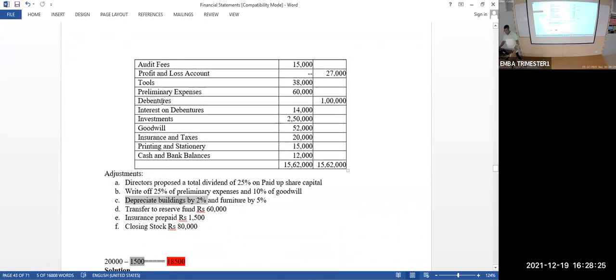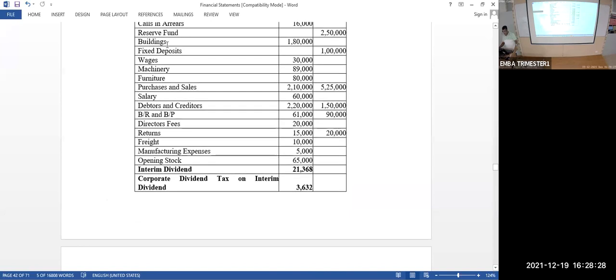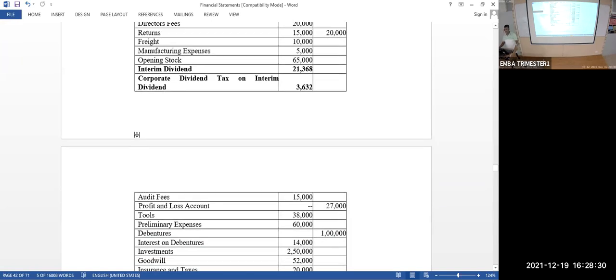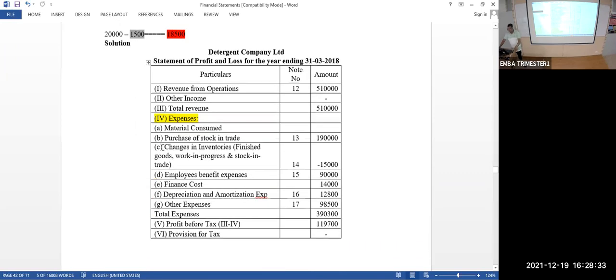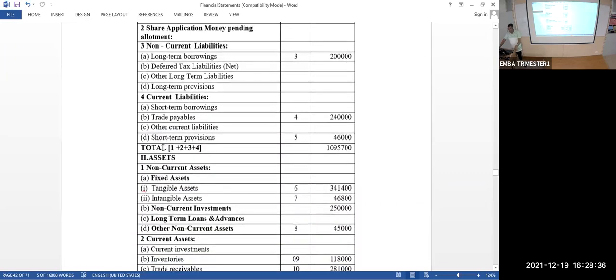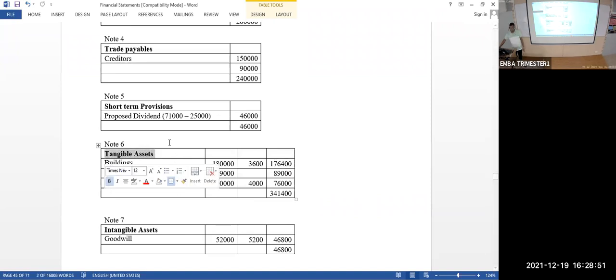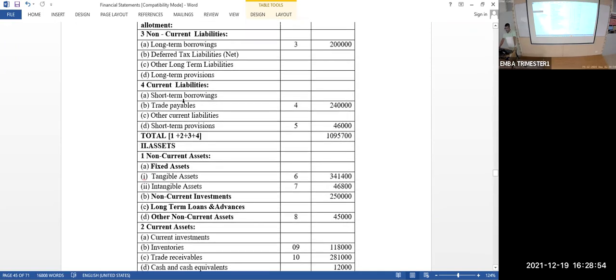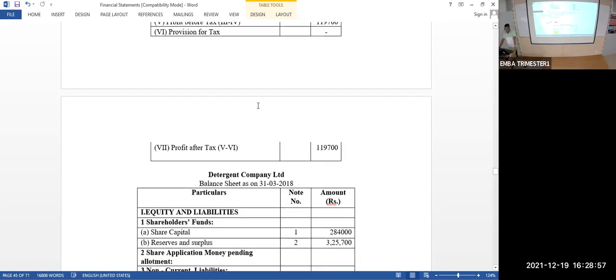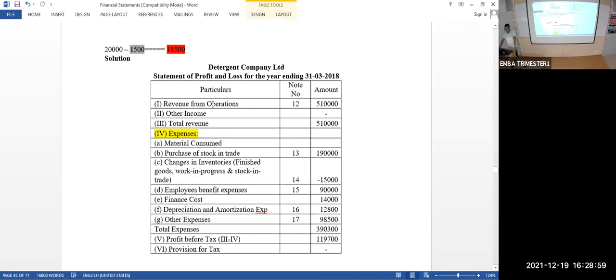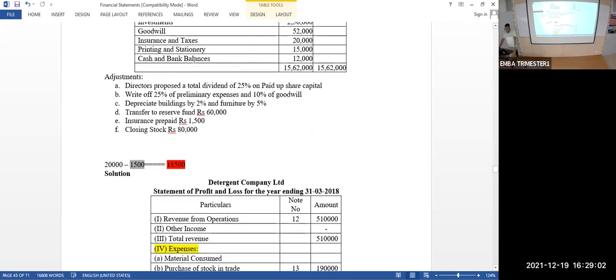What is the building cost? Building value is 1,80,000. On that, 2% is 3,600. Look at this. I minus this amount from the original cost. This 1,76,400 will be taken to the balance sheet under the heading called tangible assets, along with other assets. Okay. Same nature for furniture also. Furniture, tangible asset, yes. Okay. Are all these items over?